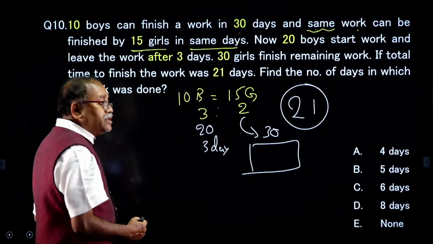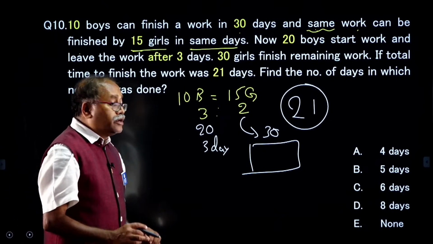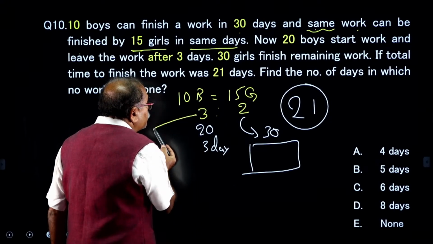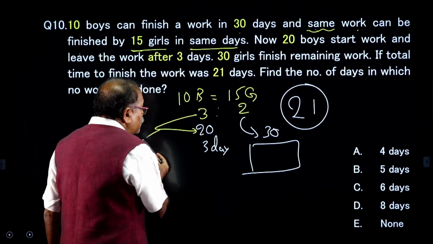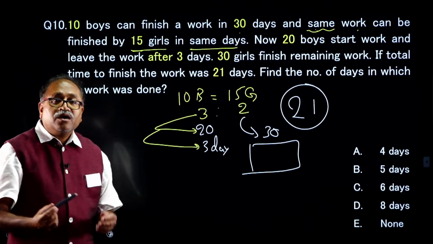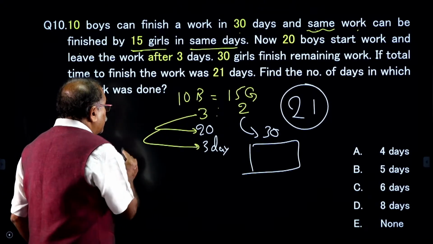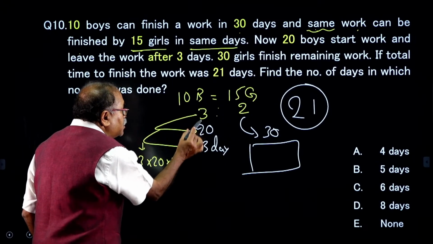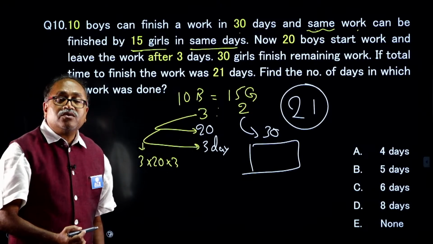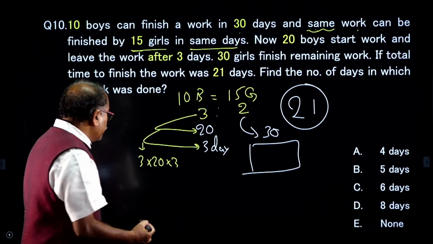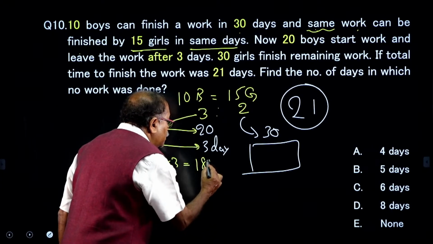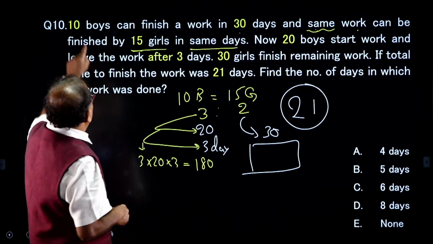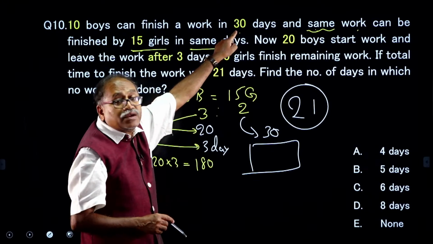So, let me now complete this one. Chinna Rakesh sir and Anusha madam, let me complete this one. Its efficiency is 3, 20 boys worked for 3 days. How much work is completed? That is 3 into 20 into 3, the total work completed is 180. Am I right? 180 units are completed. What is the total work? I know that 10 boys can complete the work in 30 days.